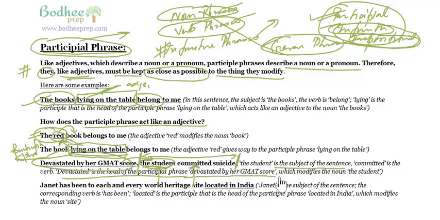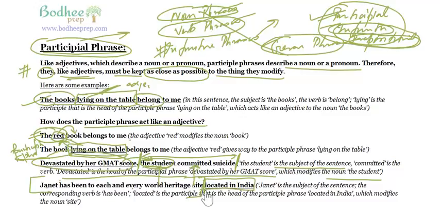Devastated by her GMAT score, which modifies the noun, the student. Janet has been to each and every World Heritage Site, right? And what is that site? Site located in India. So Janet has been to each. If I stop my sentence here, Janet has been to each and every World Heritage Site, it means basically each and every World Heritage Site across the world, right?